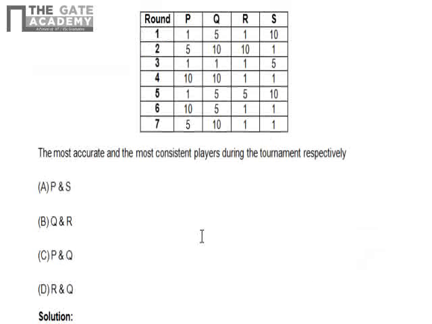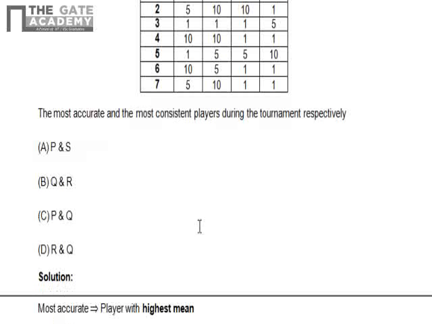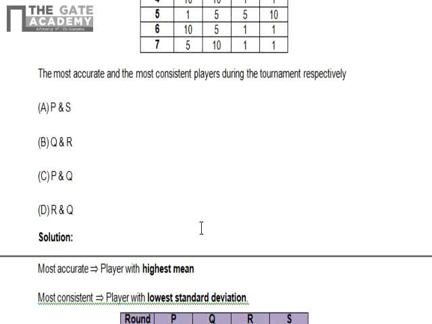First I'll have to tell you what is the meaning of most accurate and most consistent. The most accurate means the player with the highest mean, and the most consistent means the player with the lowest standard deviation. Consistency means the data should not be spread from the mean of the sample given.